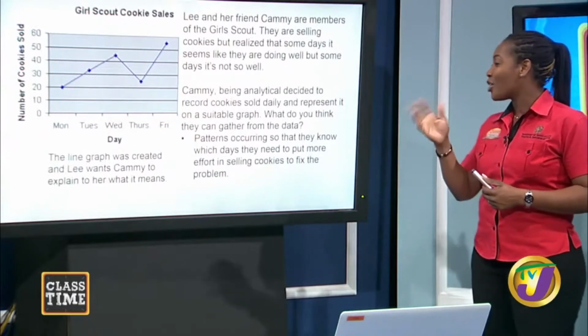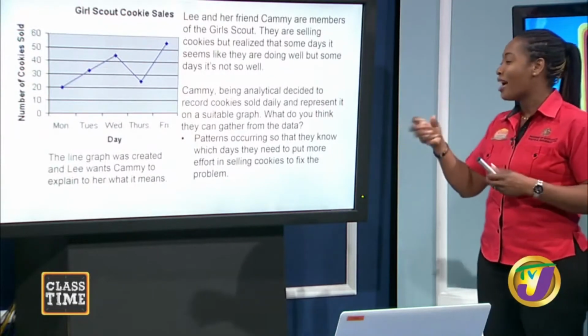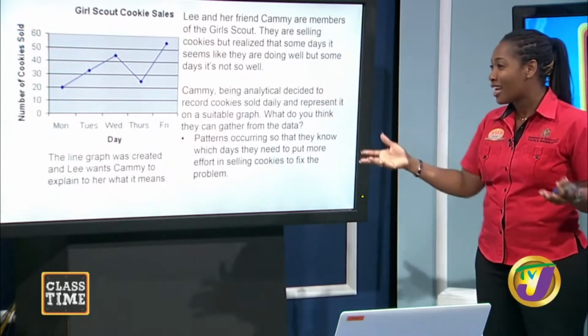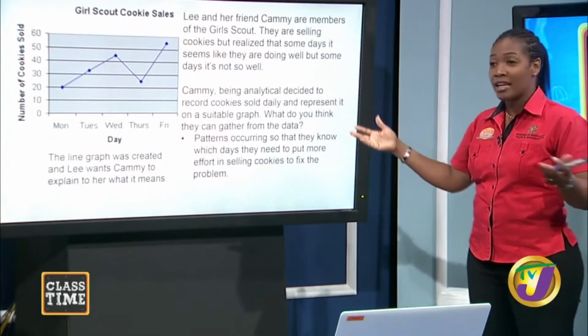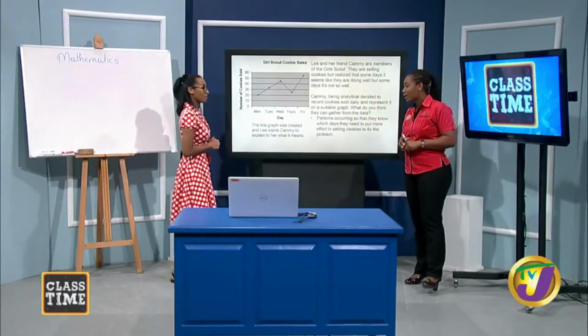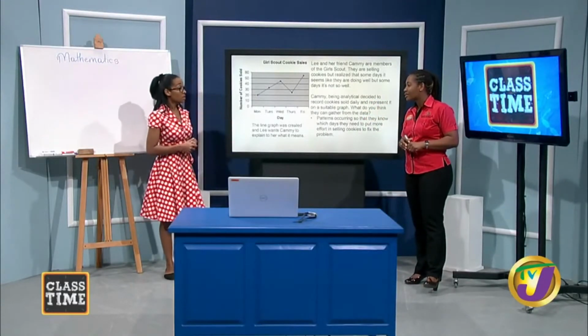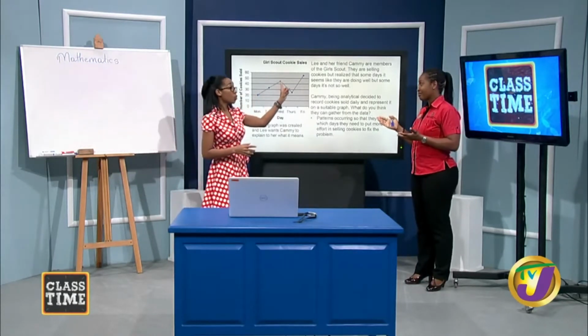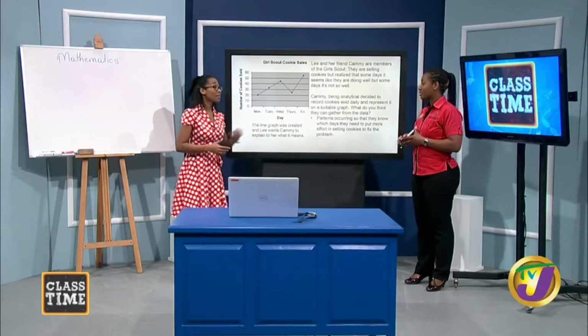Patterns occurring so that they know. So when you have a line graph, you can see the patterns that occur within the line graph. So she can pretty much see that if she's selling cookies every week, there are certain days that she should really and truly carry more cookies. And she can also see from the line graph that there's an increase from Monday to Wednesday. And then there's a decrease.